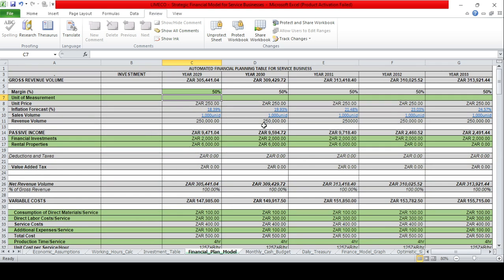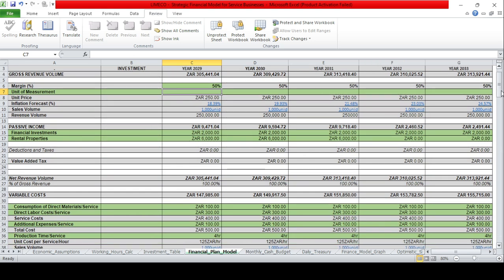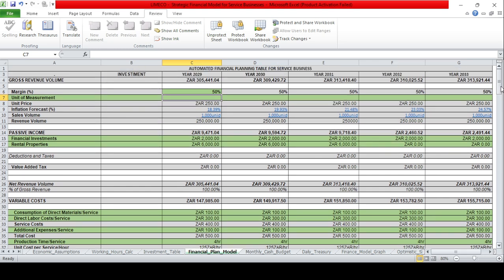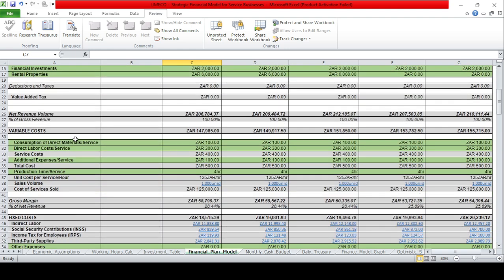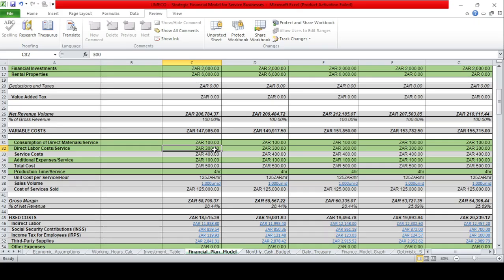Now we go to the financial planning here, and we can change the margin. We can put 25%. But firstly, insert here, you calculate the variable cost. You insert here in the green files the consumption of direct material per service. It's 100%.